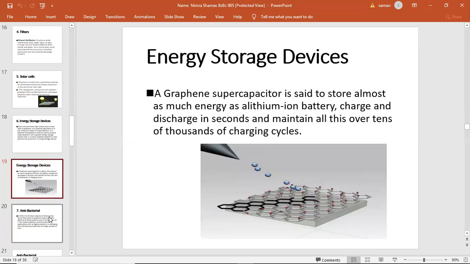It is used to store energy. A graphene supercapacitor is said to store almost as much energy as a lithium-ion battery, charge and discharge in seconds, and maintain this over tens of thousands of charging cycles. Next slide.